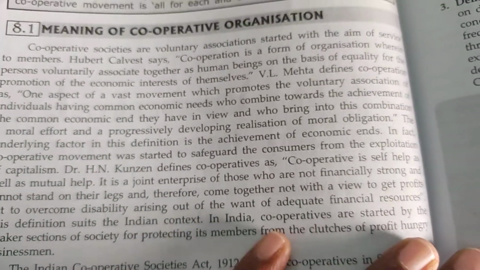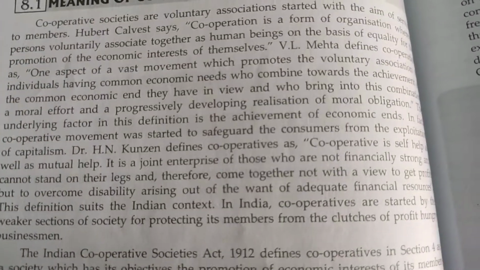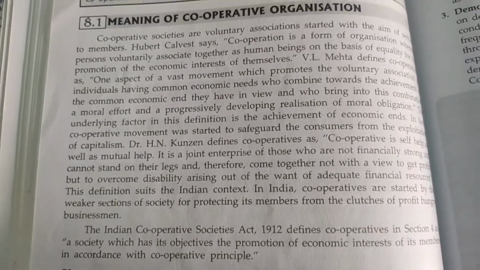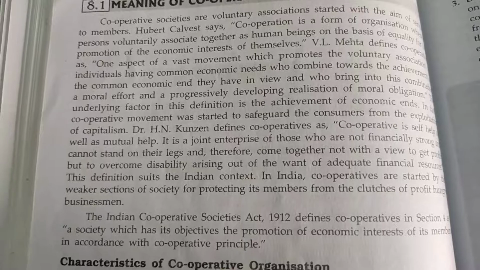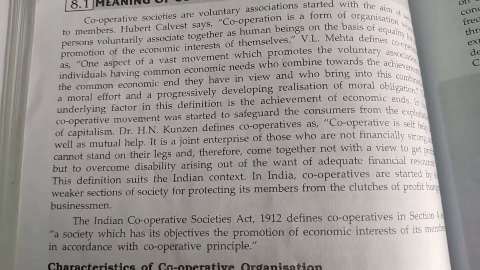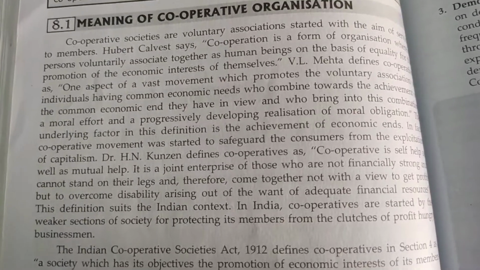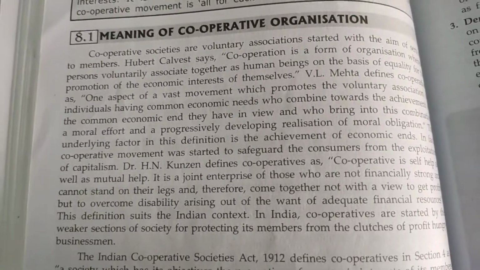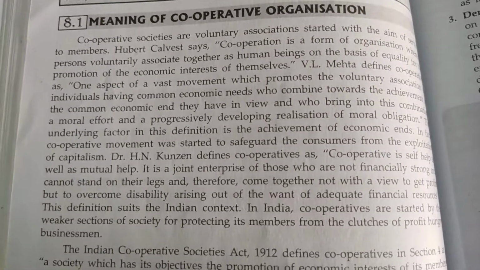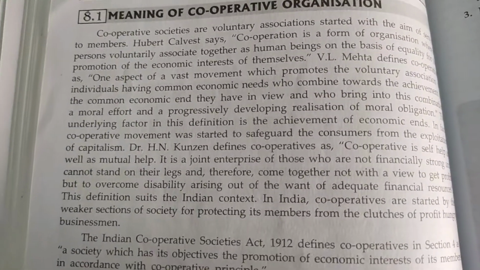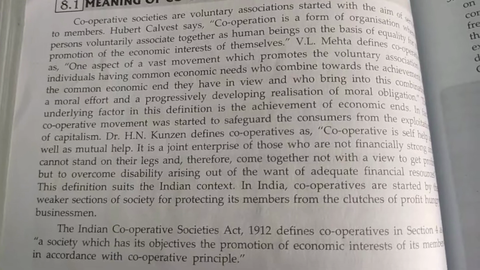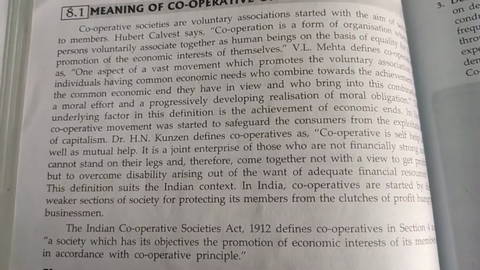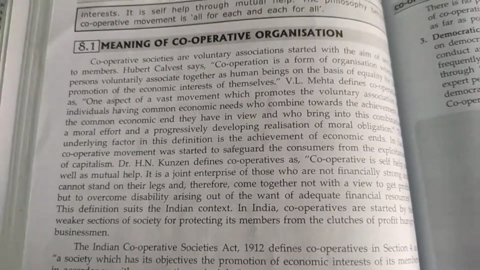Suppose a person wants to start a small business. If he goes to the banks, they will ask for securities and all those things. If he goes to the cooperative societies, by taking a membership certain benefits will be there. Even if he is not a member, he can take the amount from those cooperative societies, start the business, and later pay that amount back to the cooperative societies. That is the point here: these cooperative societies are mainly started for developing small scale businessmen.